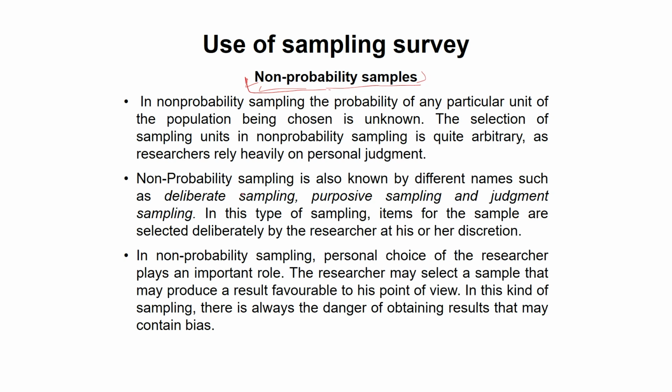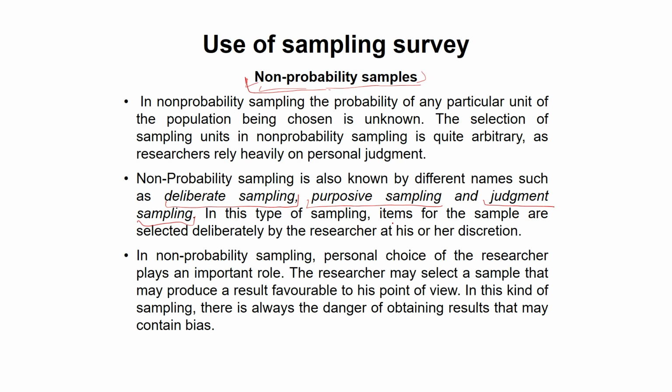So non-probability sampling is also known by different names. We call this deliberate sampling, something which has been done deliberately. When the sample is chosen deliberately, it is also known as purposive sampling and judgment sampling. These different names tell you that everything here is either done deliberately, or the researcher purposely chooses his sample, or becomes judgmental in choosing the sample because he believes he has a better understanding of who will be able to answer his questions.